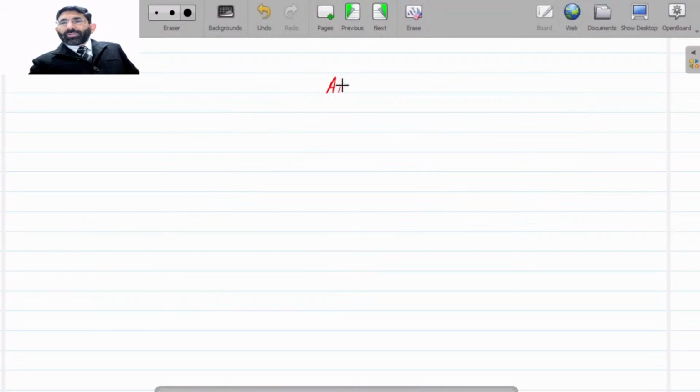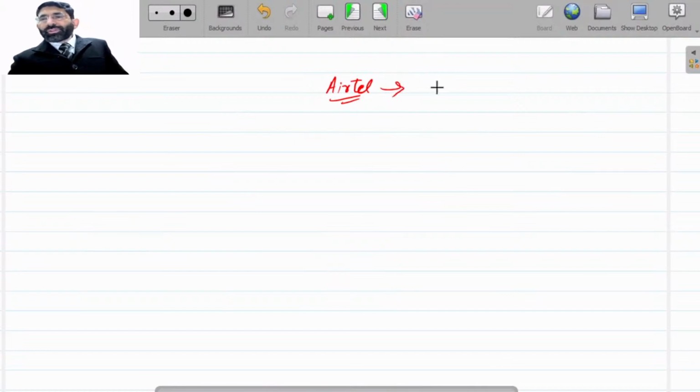Let's take an example. Airtel is going to switch off its internet part, its broadband services, sorry, its broadband services. Just assume there is an information. It's just an example. If Airtel is going to switch off its broadband services, now it's a separate business for them.